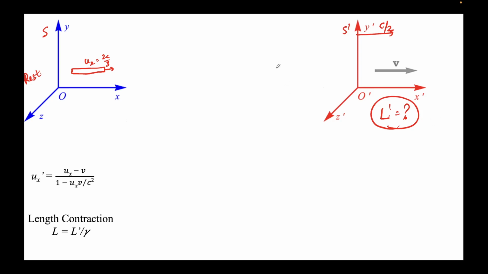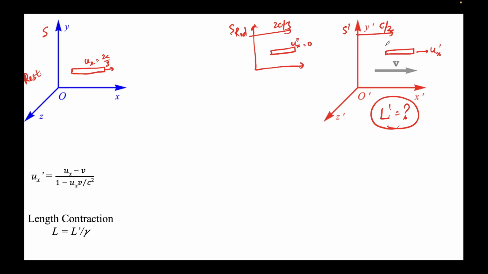So here, for instance, I must draw another frame. I call this frame S rod. In this frame, we'll be moving at 2c by 3 with respect to the rest frame, and here the rod will appear at rest. So here you will see ux double prime, I'm denoting it, is 0. Here also it's the rod, moving at some speed ux prime.